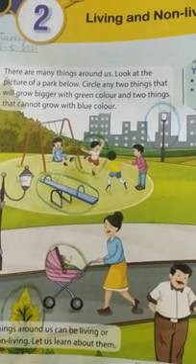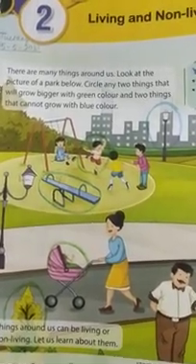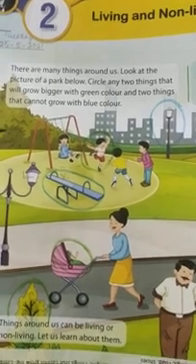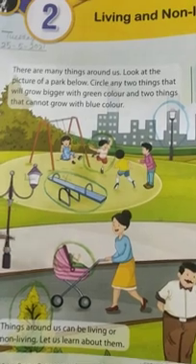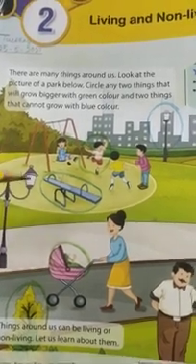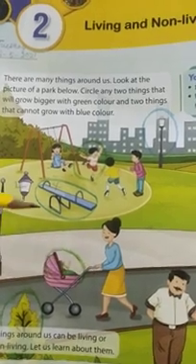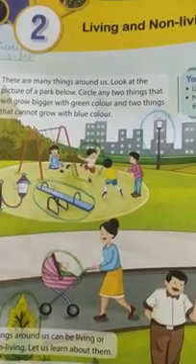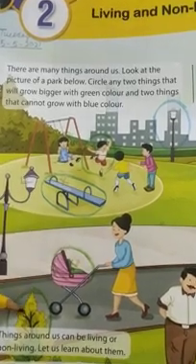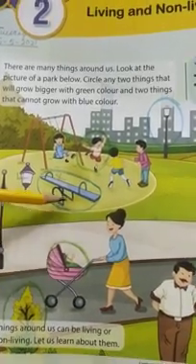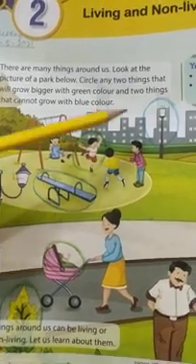जिनमें growth होती है, जो बड़ी हो सकती हैं. So what are these two things? There are so many things that can grow bigger, like baby, children, plant, tree, girl, woman, man. But you have to circle only two things. So you can circle this baby and this plant. Two things that cannot grow, slide and lamppost.